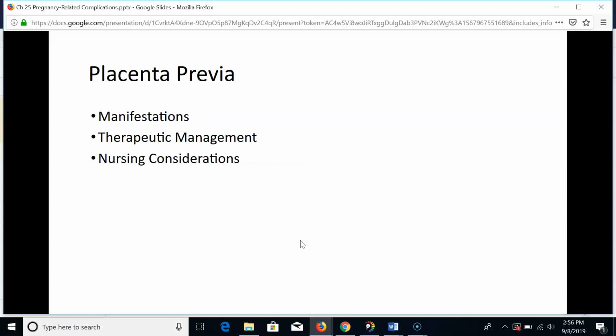They're classified as marginal, which can also be called low-lying, in which the placenta is implanted in the lower third of the uterus, but its lower border is less than 3 centimeters from the internal cervical os. The os is the opening. The partial, where the lower border of the placenta is within 3 centimeters of the internal cervical os, but does not completely cover it, and the total previa, where the placenta completely covers the internal cervical os.